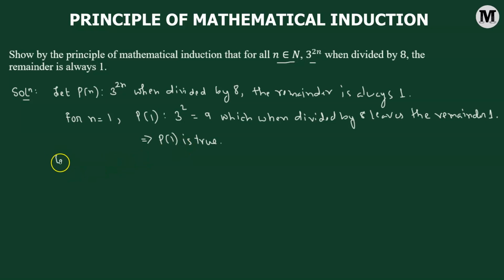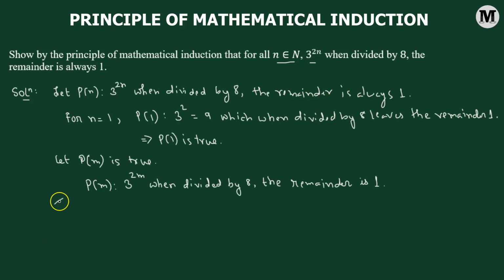So here we will suppose that the statement P(m) is true. Now what is the statement P(m)? It is 3 raised to the power of 2m, so we are replacing n with m and everything else remains the same. So 3 raised to the power of 2m when divided by 8, the remainder is always 1. Using this statement, our goal will be to verify that P(m+1) is also a true statement. Now what is P(m+1)?